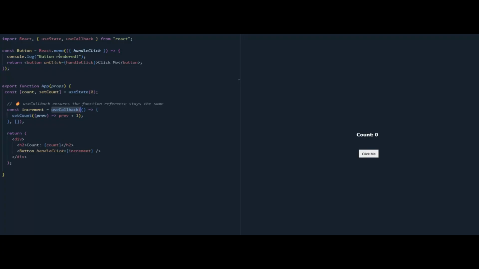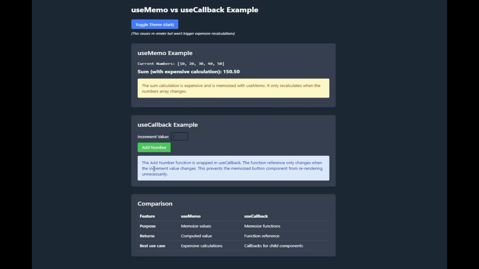Why use useCallback here? It ensures increment doesn't change on every render, so the button doesn't re-render unnecessarily. Useful when passing functions to memoized child components. Final takeaway: if you're optimizing values, use useMemo. If you're optimizing functions, use useCallback.